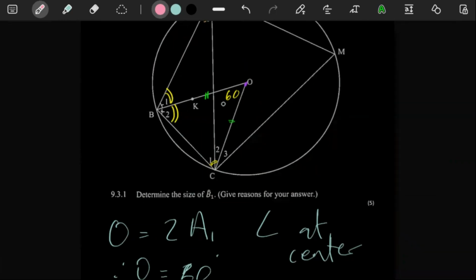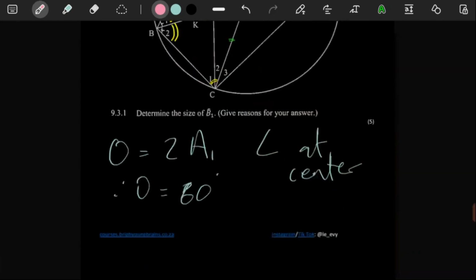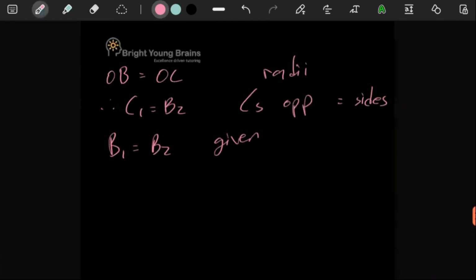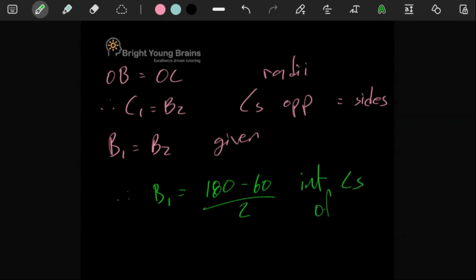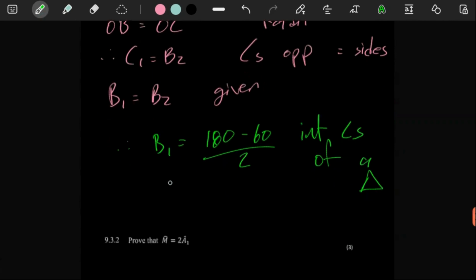And we have told them that this is equal to 60. So all we need to do is to get the size of at least one of them, and then we'll have B1. To get C1 and B2 is going to be easy. Based on everything we've stated here, therefore B1 is equal to 180 degrees minus 60 divided by 2. The reason is interior angles of a triangle. So this is going to be 90 minus 30, which is just a 60.